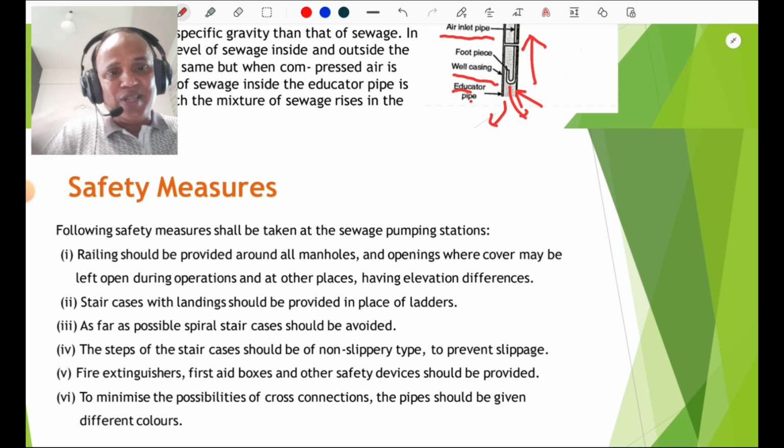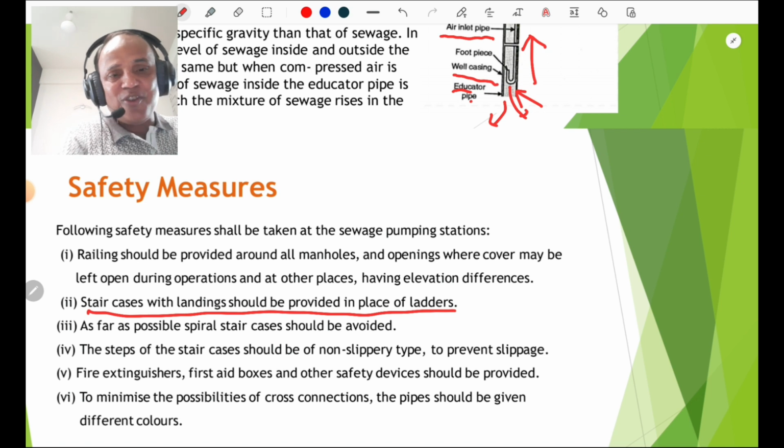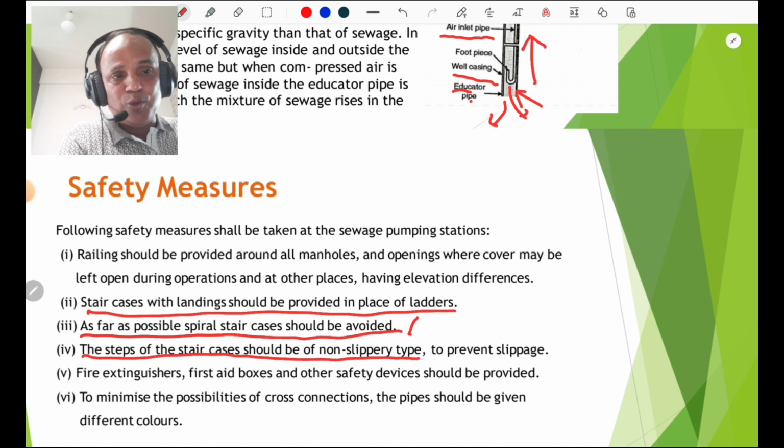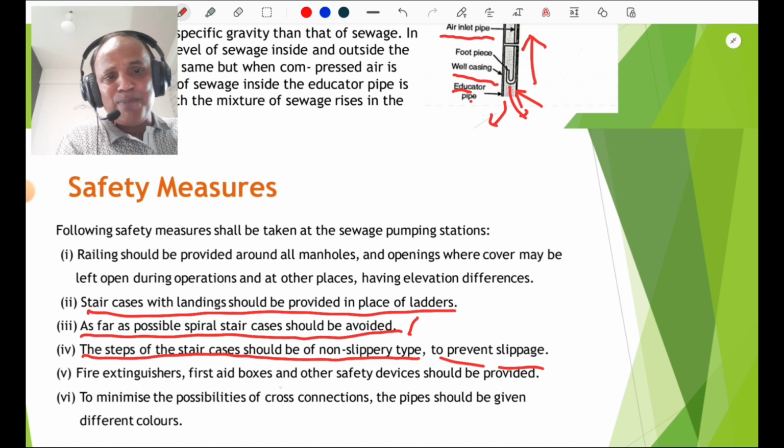Second, staircases with landings should be provided in place of ladders. As far as possible, spiral staircases should be avoided, meaning winders are to be avoided. The steps of the staircase should be of non-slippery type to prevent slipping. Fire extinguishers, first aid boxes and other safety devices should be provided, and to minimize the possibility of cross connections, the pipes should be given different colors. That is very important.